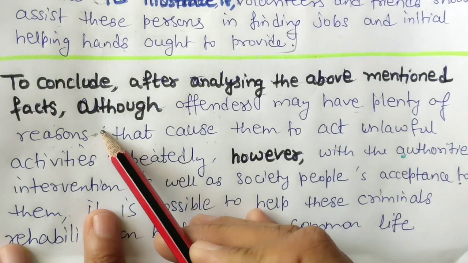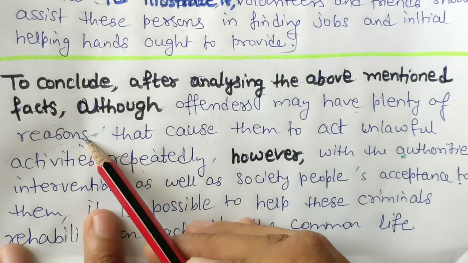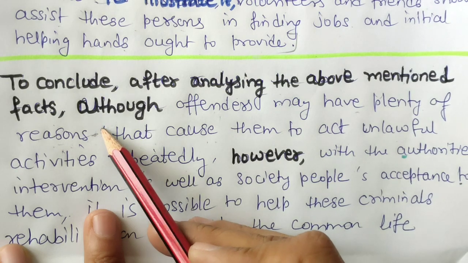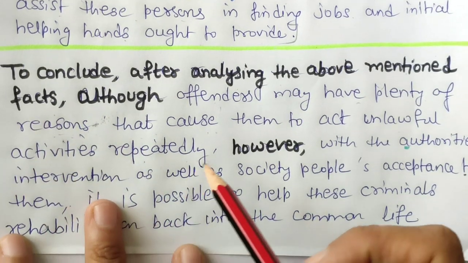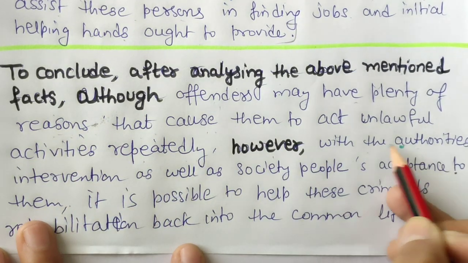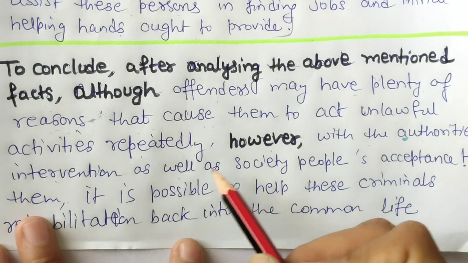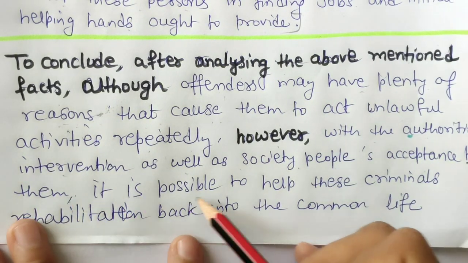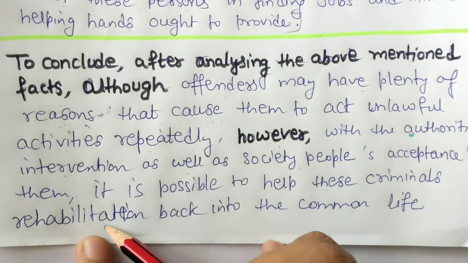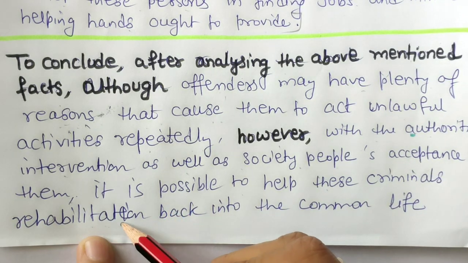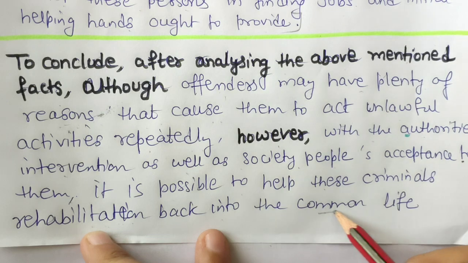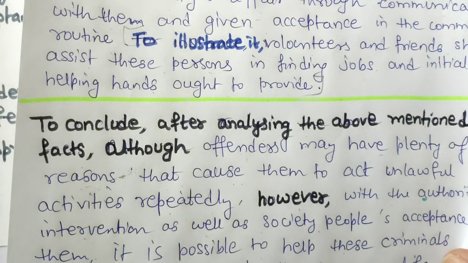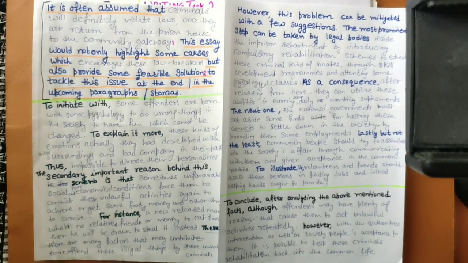Means whatever points we have written in paragraph 1 for reasons, name the point only, not a detailed explanation, name the point only, that we have done in brainstorm. So however, with the authorities' intervention as well as society people's acceptance of them, it is possible to help these criminals' rehabilitation back into common life. So this is the essay. I will show you the full essay. So this is the full essay, you can see.